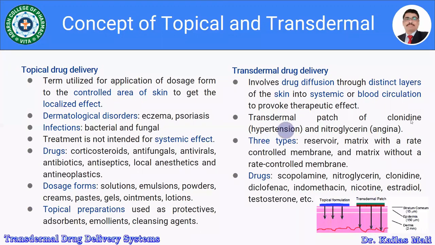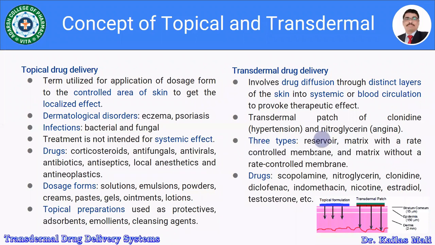The transdermal patch of clonidine is widely used for hypertension, and the transdermal patch of nitroglycerin is used for angina. These are certain formulations which are available in the market. There are three types of systems available in transdermal drug delivery.